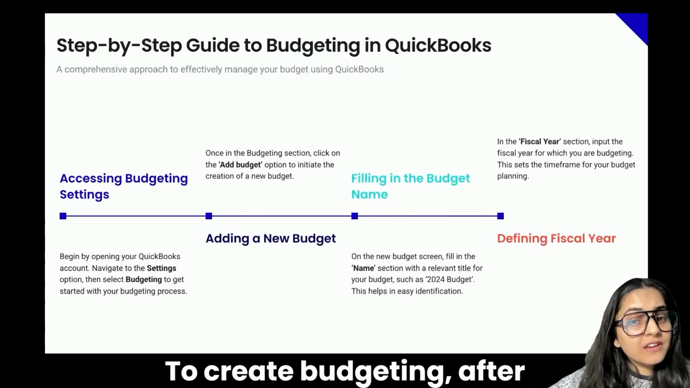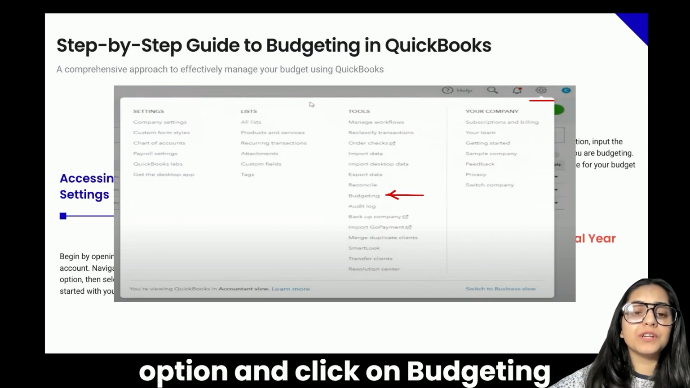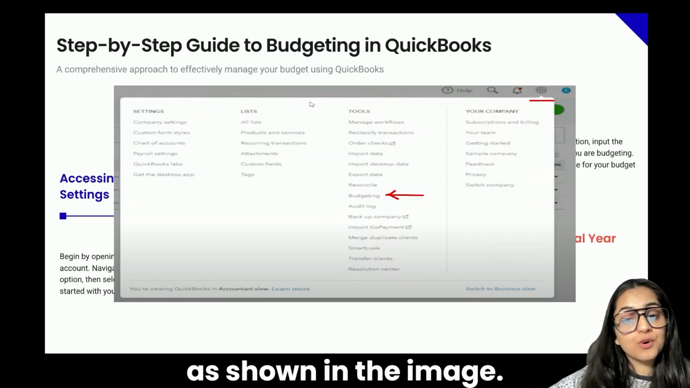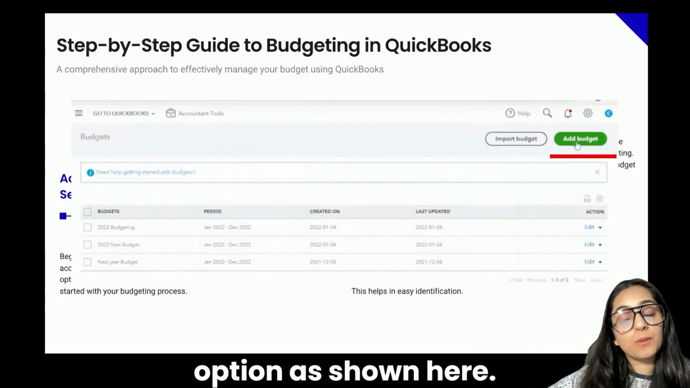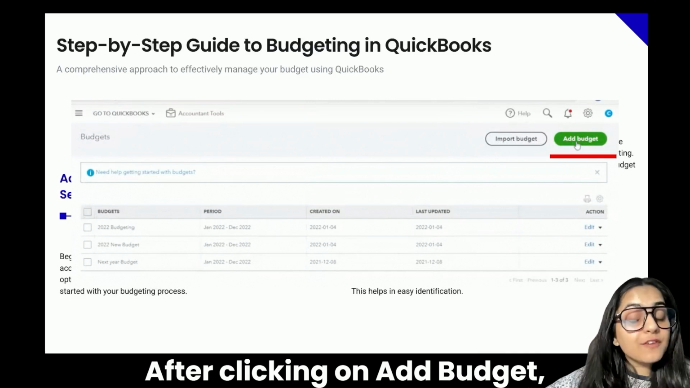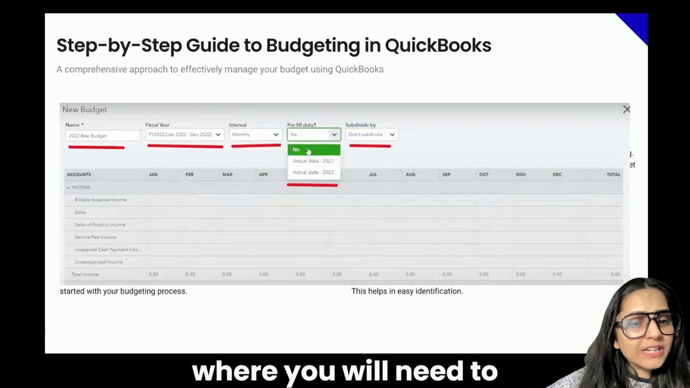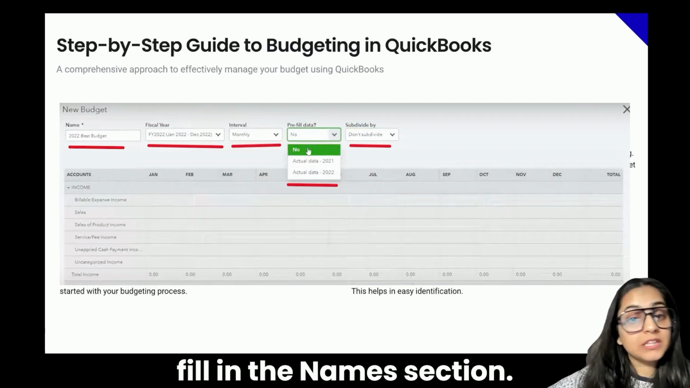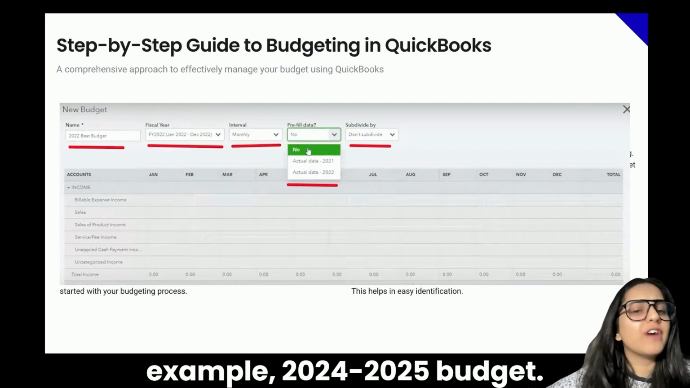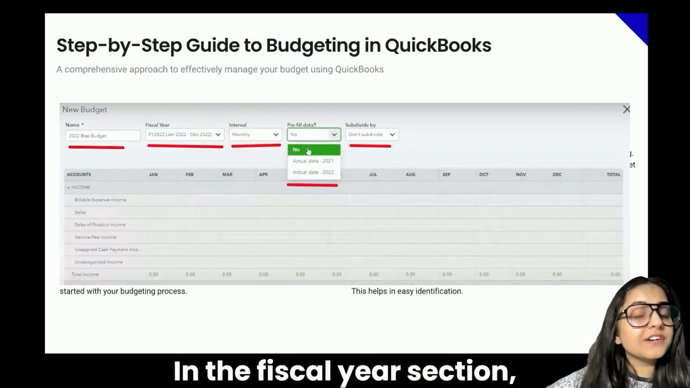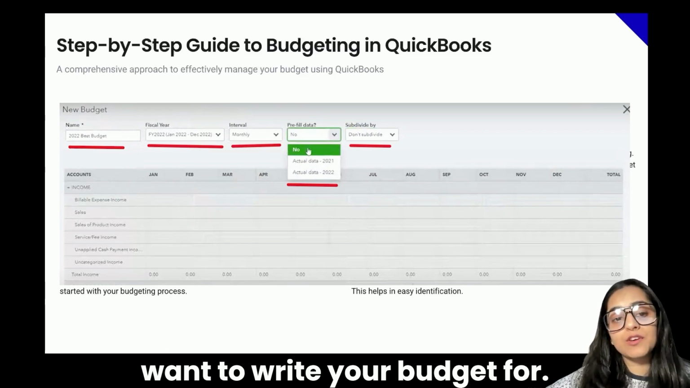To create budgeting, after opening your QuickBooks account, click on Settings option and click on Budgeting as shown in the image. To add a new budget, click on the Add Budget option as shown here. After clicking on Add Budget, the next screen will appear where you will need to fill in the name section, the name of the budget you want to keep, for example, 2024-2025 budget.